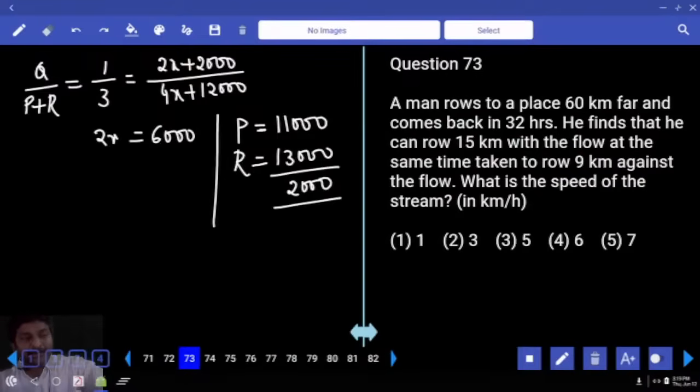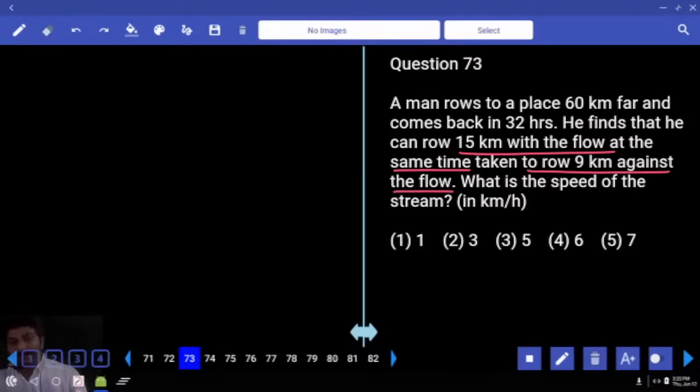A man rows to a place 60 km far and comes back in 32 hours. He finds that he can row 15 kilometers with the flow. With the flow means along with the stream, which is downstream. At the same time taken to row 9 kilometers against the flow. So can I take downstream speed as 15 km per hour, upstream speed as 9 km per hour?